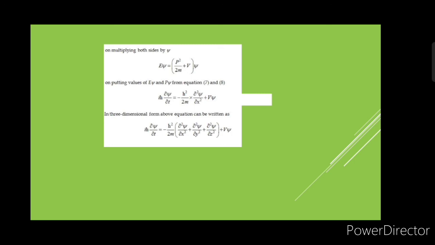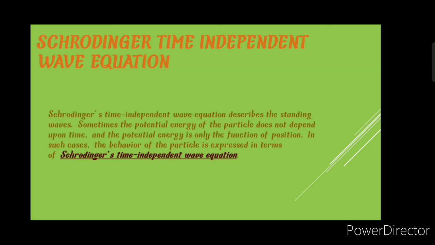In three-dimensional form, the above equation can be written as: dou psi by dou t equals h squared by 2m into dou squared psi by dou x squared plus dou squared psi by dou y squared plus dou squared psi by dou z squared, plus V psi. Schrödinger time dependent wave equation.